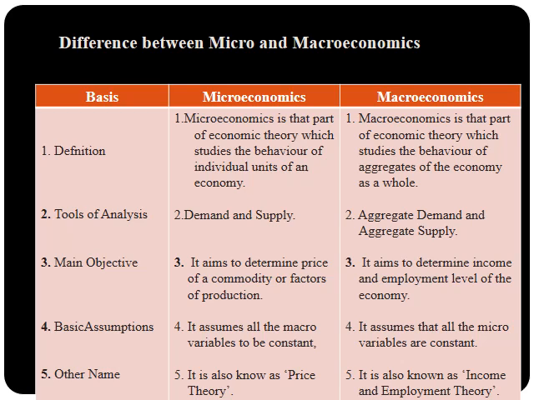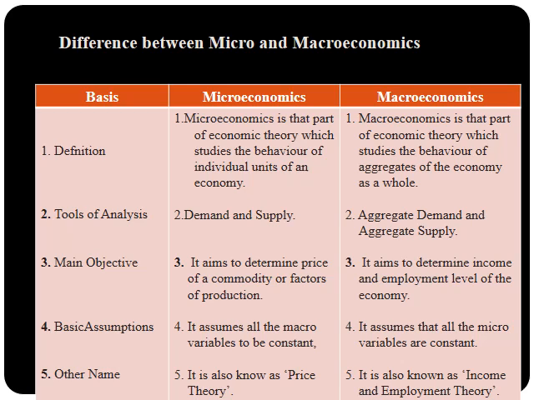So first you can differentiate these two branches on the basis of definition. Microeconomics is that part of economic theory which studies the behavior of individual units of an economy, like price of a commodity, demand for a commodity, supply of a commodity, behavior of a consumer, behavior of a producer.